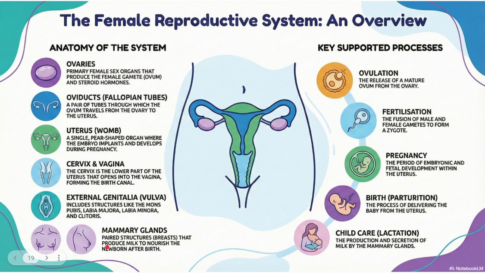That is mammary glands, a paired structure, also called the breast, that produces milk to nourish the newborn after birth. So after birth, to nourish the newborn, it is going to produce milk. It is mammary glands. This you already know.